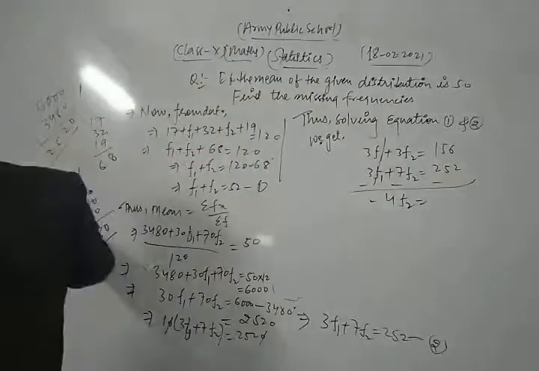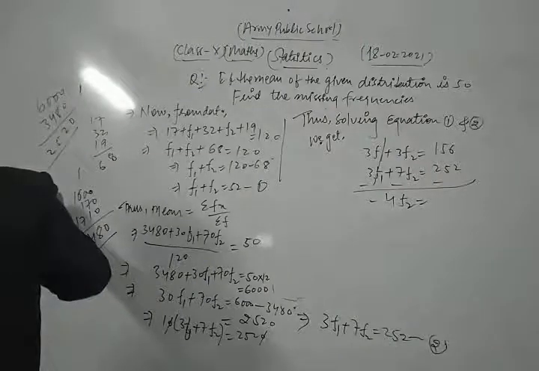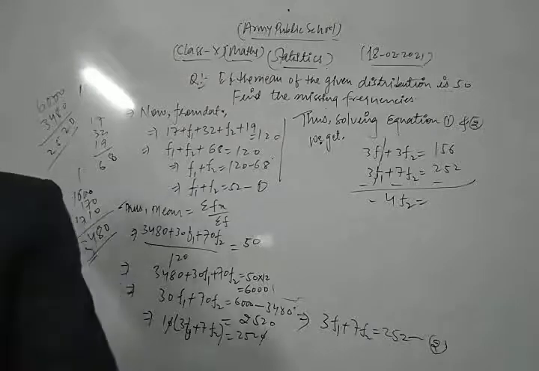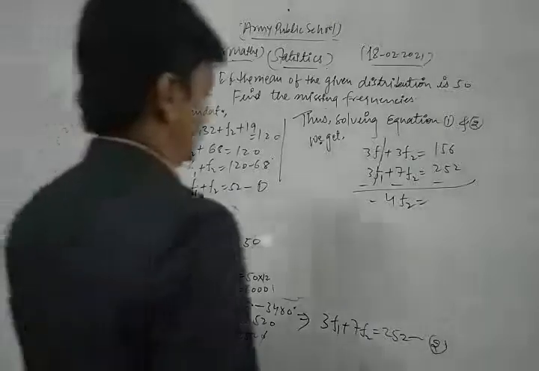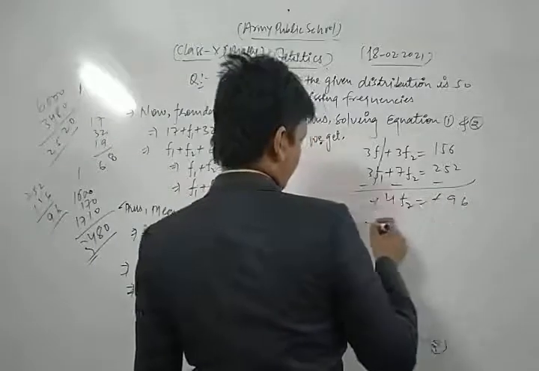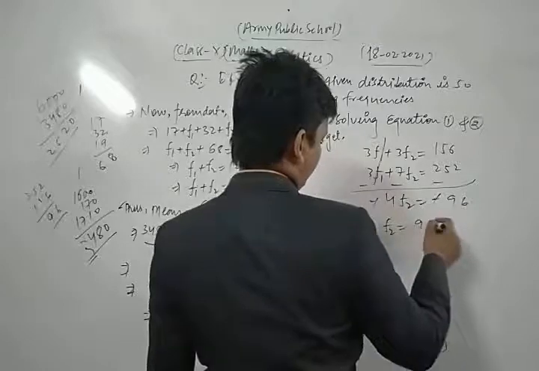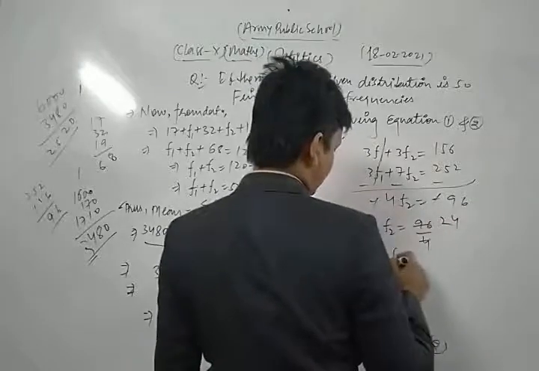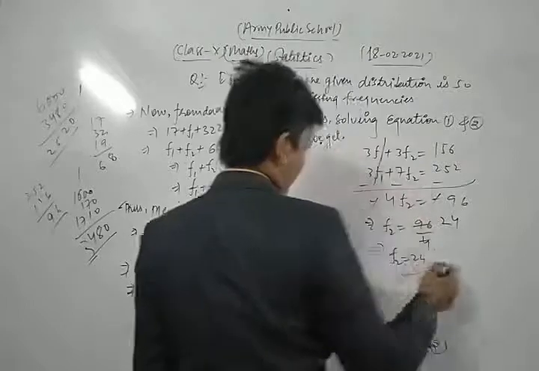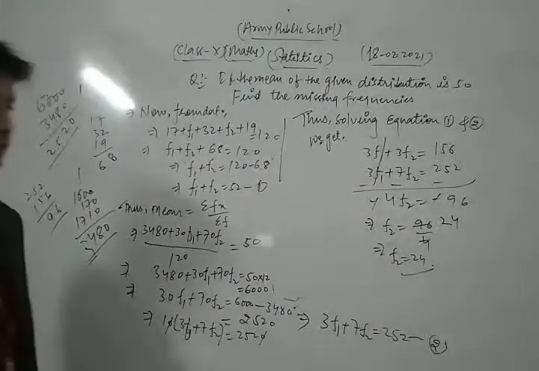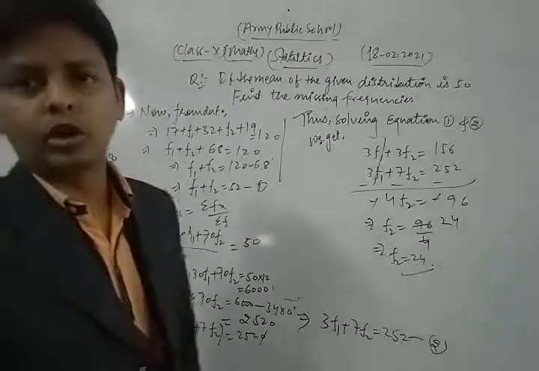Here we subtract 156 from 252, which gives 96. That is minus 96. Now minus minus cancel each other. The value of f2 is equal to 96 upon 4. That is, 4 2s are 8, 4 4s are 16. The value of f2 is 24.